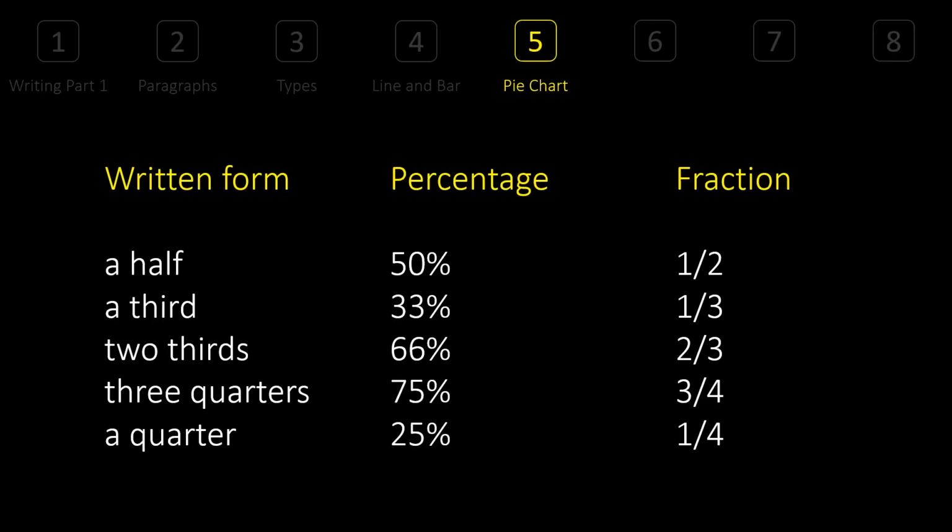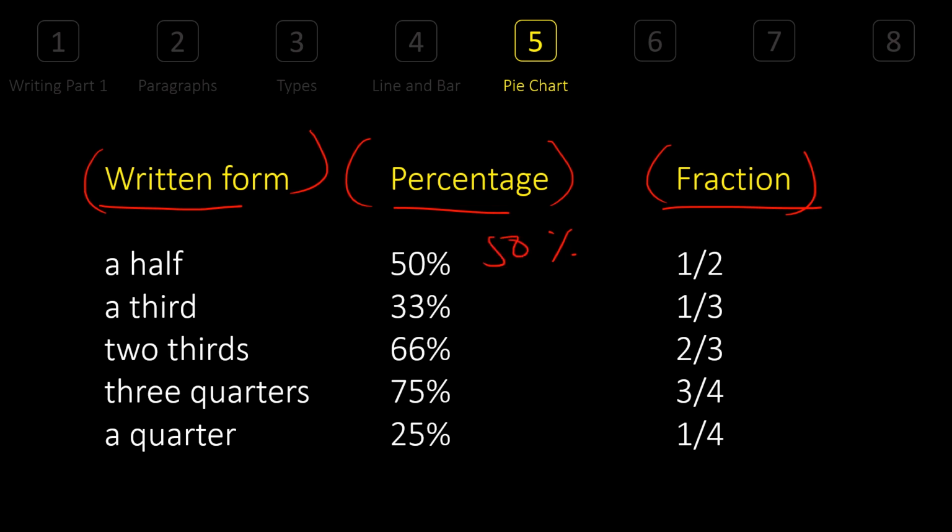Basically, the most important information in a pie chart that has to be separated is these three things. The first one is written form, how it differs from the percentage, and how it differs from the fraction. By the way, when we have a percent sign in front of a number, we cannot call it percentage. It's called 50%. But if there is no number included, we can call it percentage, like a large percentage of people. Okay. So a half is called 50% or 1/2.